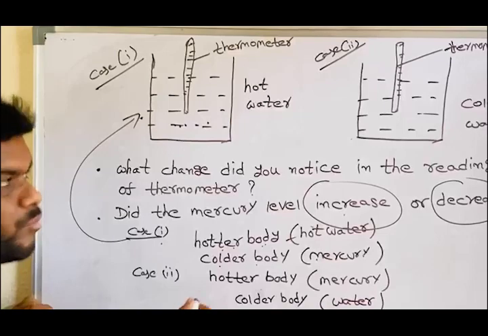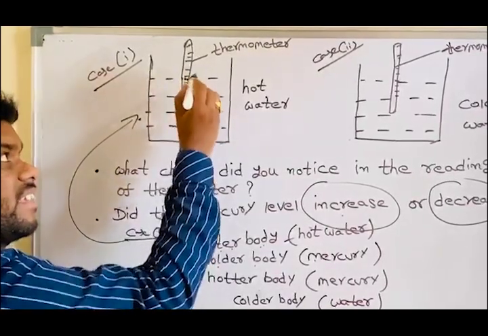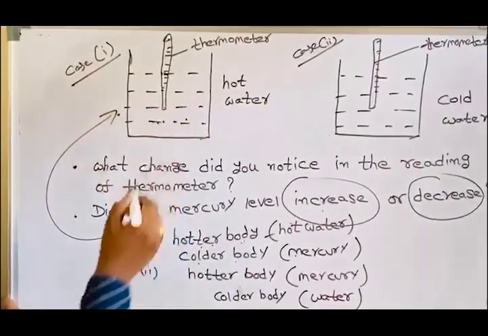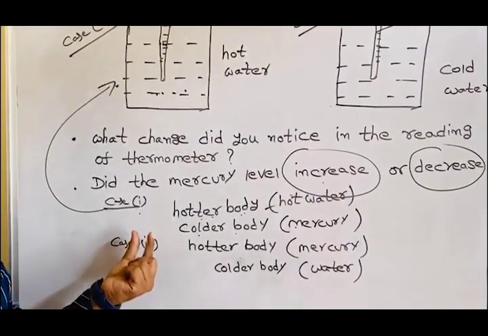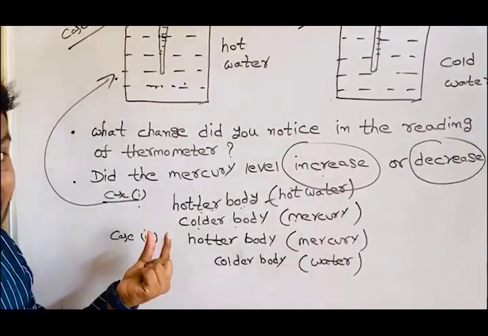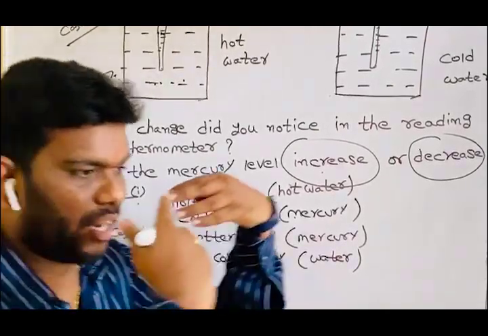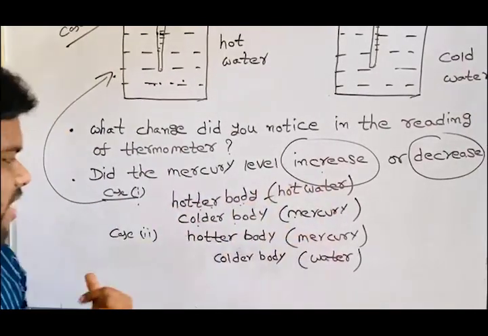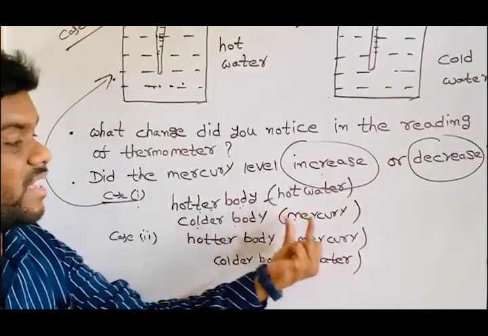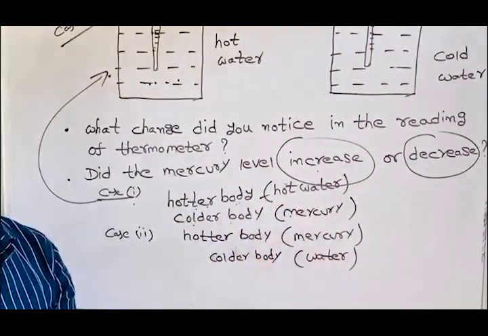Hot water. What is the colder body? The thermometer mercury level. So what do you observe in case 1? Heat must transfer from the hotter body to the colder body. In this case the hotter body is hot water, and the colder body is mercury.